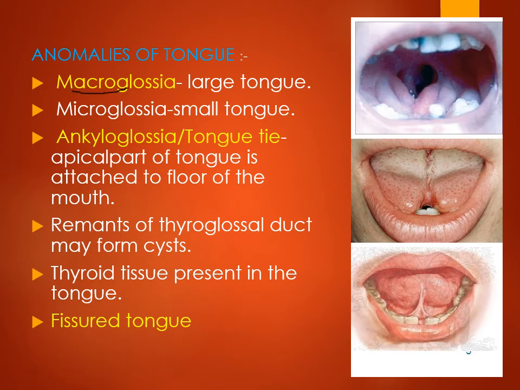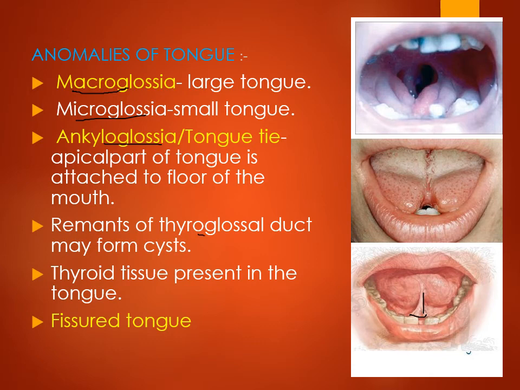When there is improper fusion, the anomalies of the tongue come. So macroglossia, when there is a large tongue. Microglossia means a small tongue. Ankyloglossia, we call it tongue tie, as there is improper separation, or the apical part of the tongue is attached to the floor of the mouth, which is called ankyloglossia or tongue tie, which is important when we give the patient orthodontic treatment.